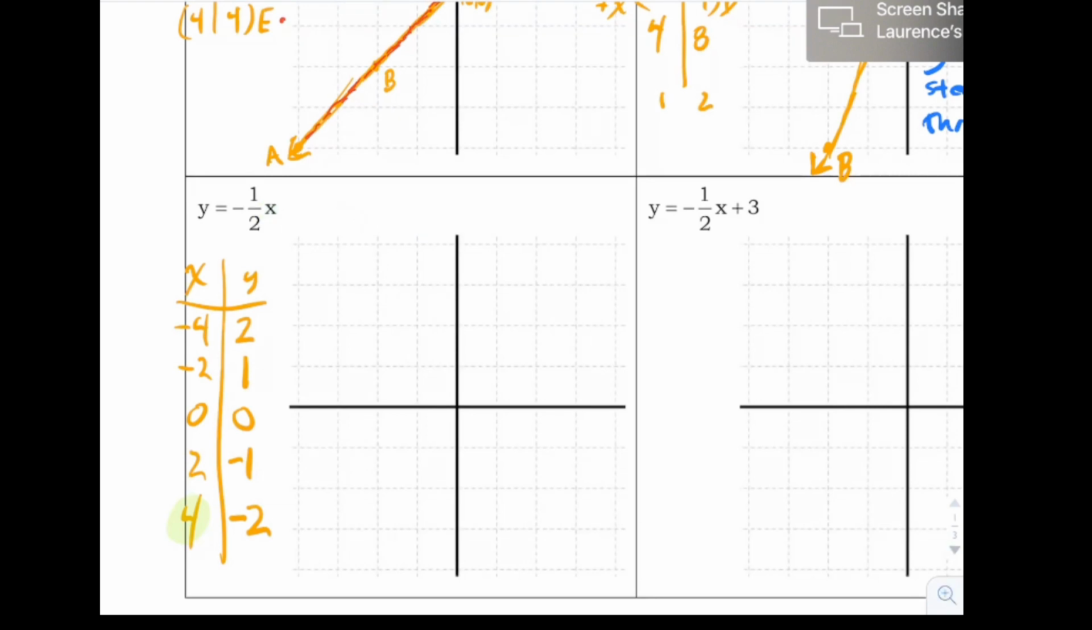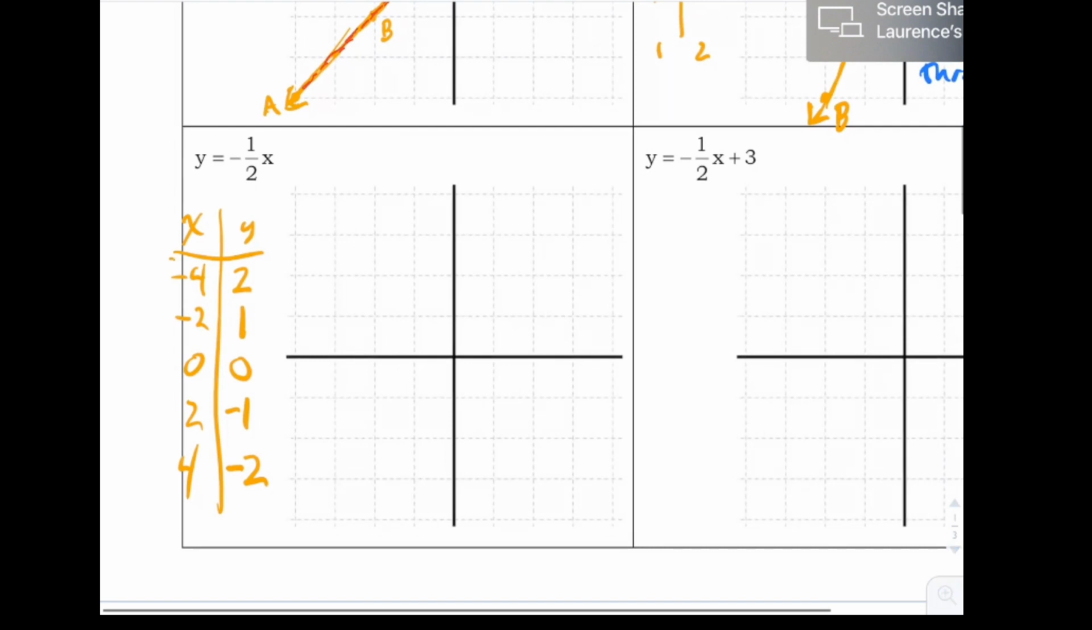Let's see what we're looking at here. Start graphing these things. When x is negative 4, y is 2. I'm going to call that point A. So again, here's my origin. There's the positive x direction. Here's the positive y direction. This is the point 0, 0. Okay. X is negative 4: 1, 2, 3, I'm here. Y is positive 2: 1, 2. I end up here.